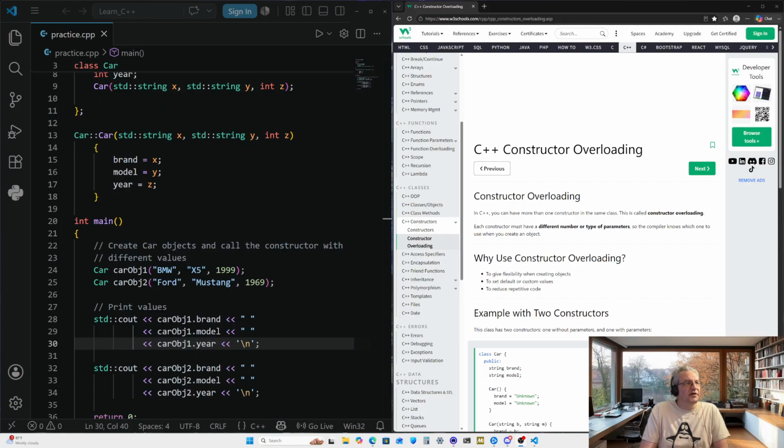I believe we are currently learning about classes for C++. We started with OOP, which is object-oriented programming, and then got into what classes are, objects for classes, methods for classes, and so forth.